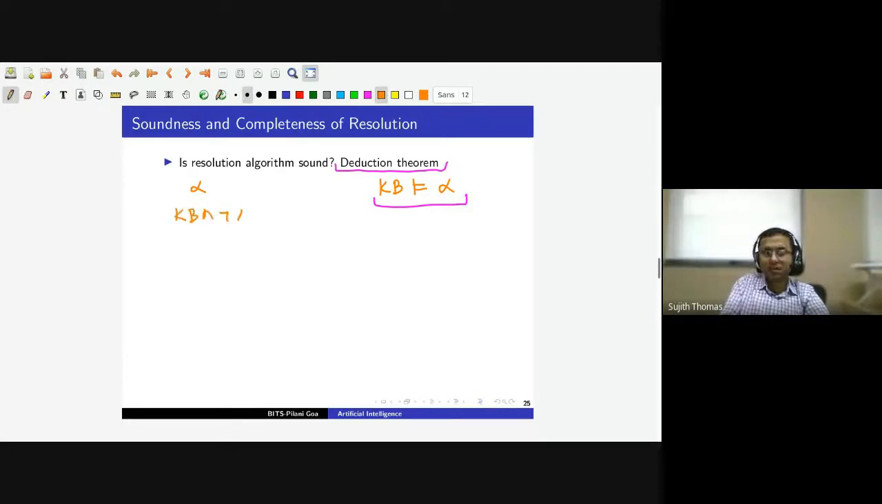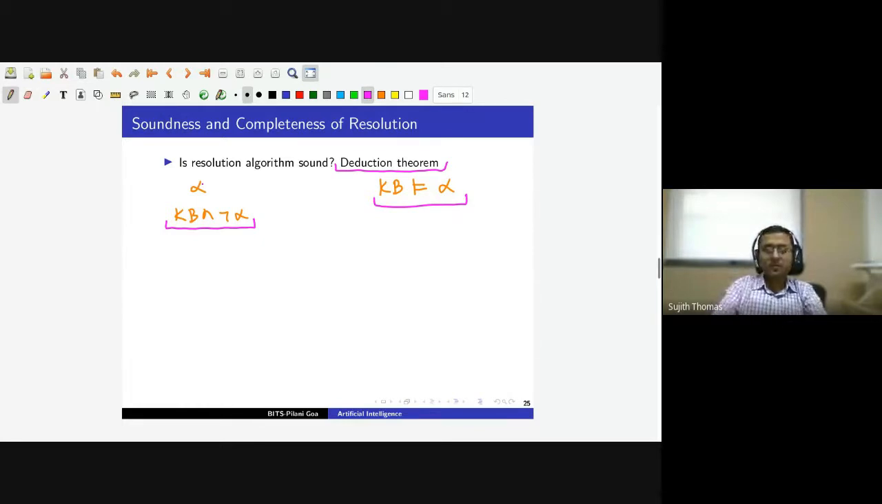What the resolution inference algorithm is doing is declaring that the knowledge base entails alpha whenever it is able to detect that the knowledge base and not alpha is a contradiction. So by the deduction theorem, every sentence alpha that the resolution algorithm will be able to derive will actually be entailed by the knowledge base.